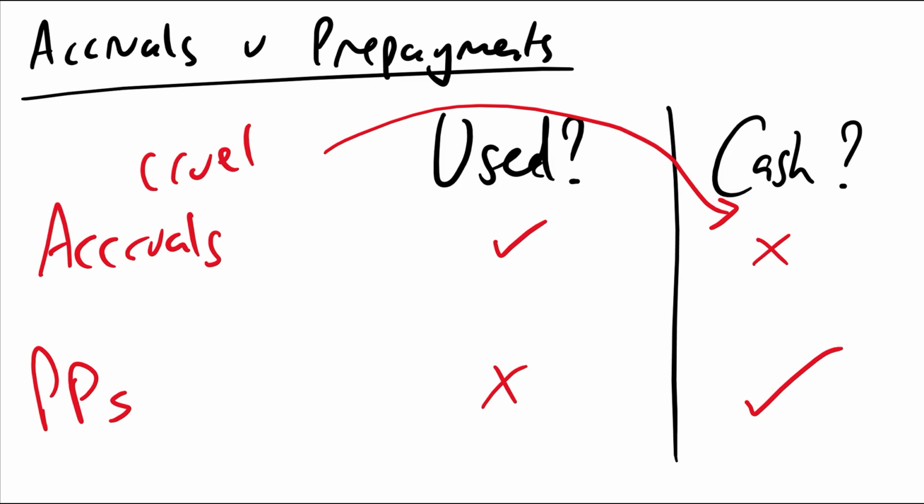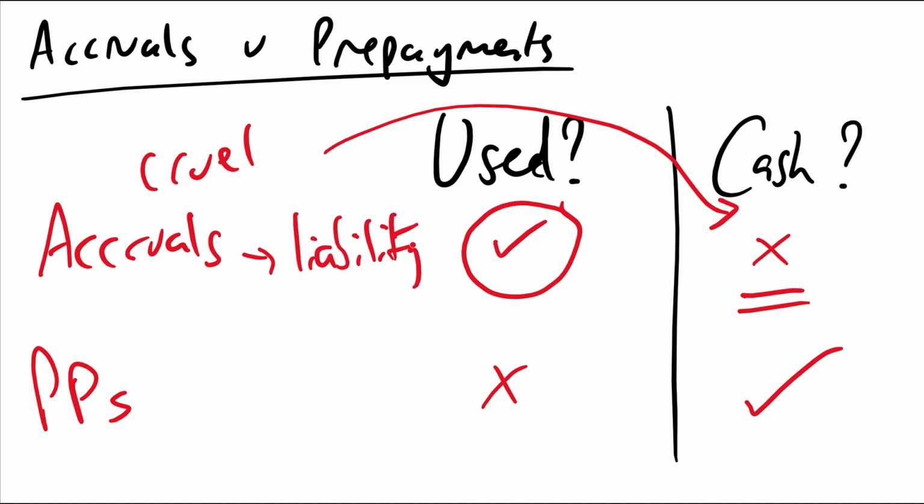Another way of thinking about it as well, you need to get the asset and liability the correct way around. So if we have an accrual, then we've used the product or service, but we haven't paid the cash yet, as we said, because we're being cruel to the service provider. So that is going to give us a liability because we need to settle up eventually. We can't just steal stuff, unfortunately. That means on the other side, the prepayments have to be an asset. So you can think about it that way.